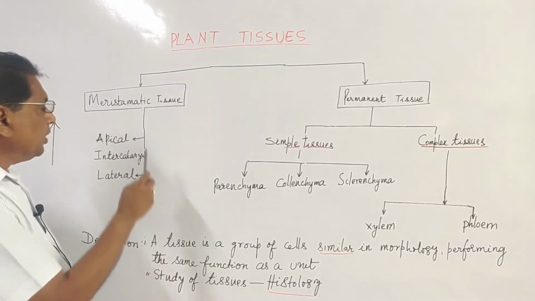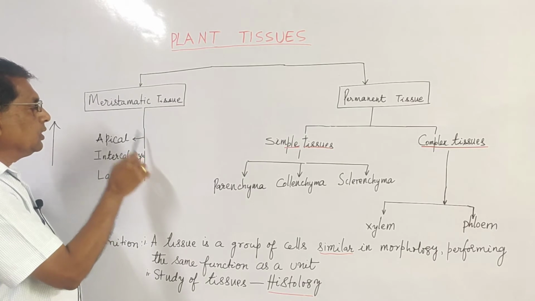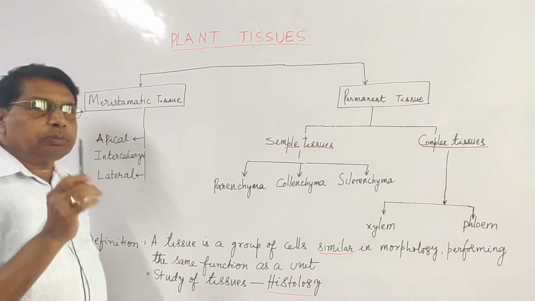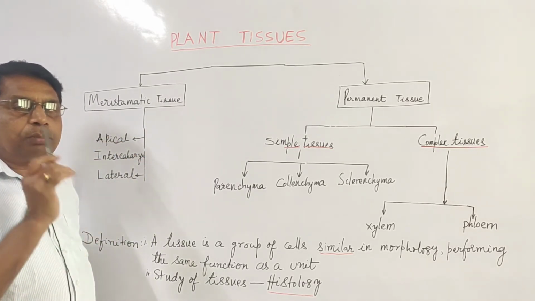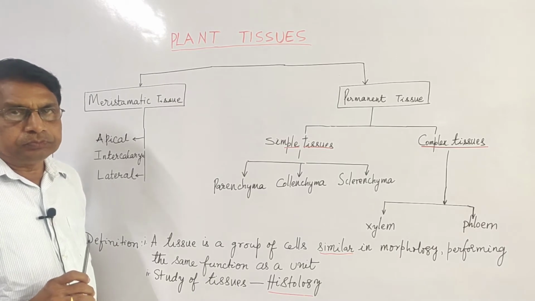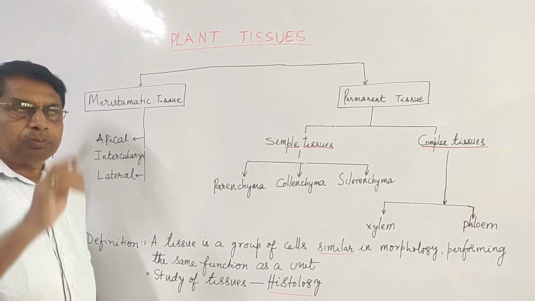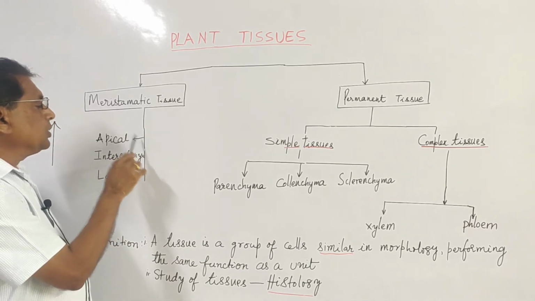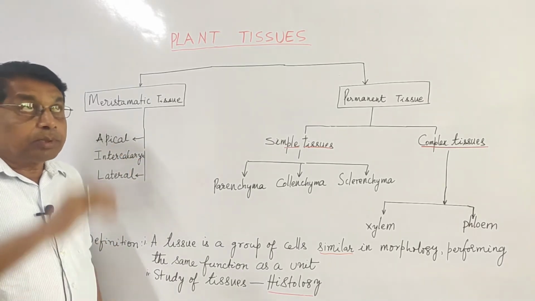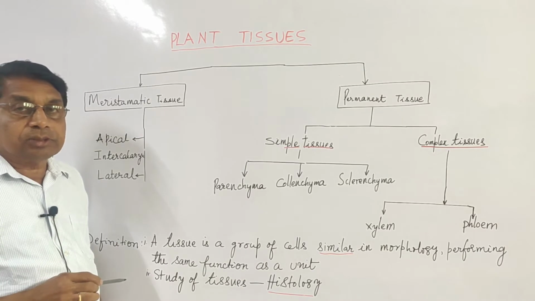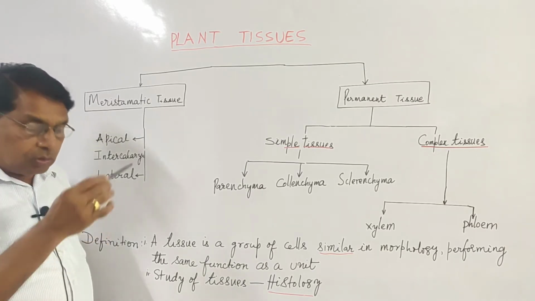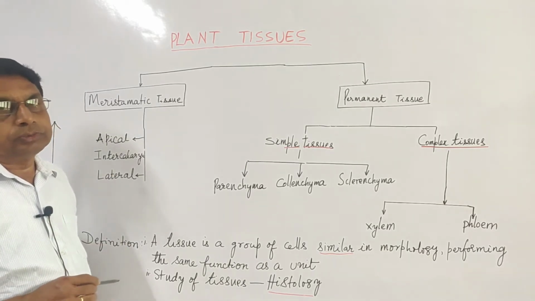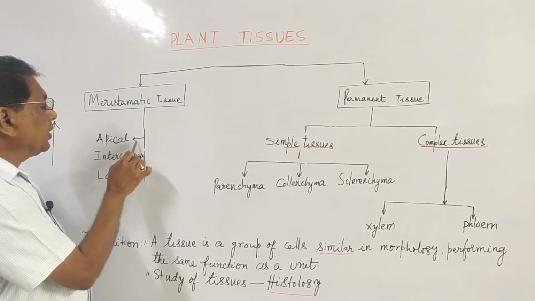The meristematic tissues are three types according to the position in the plant. Apical meristem, present at the tip of the stem, shoot, or at the tip of the root.